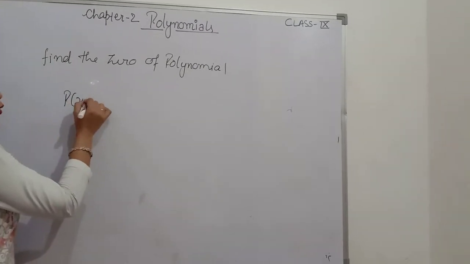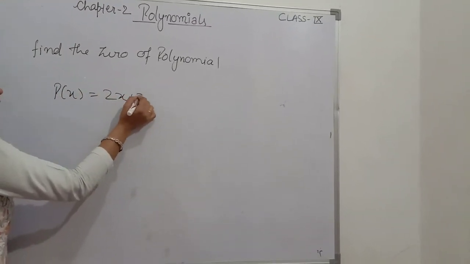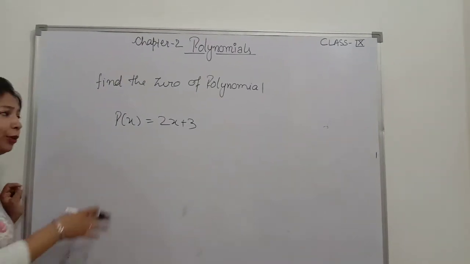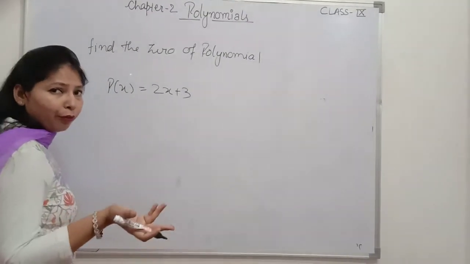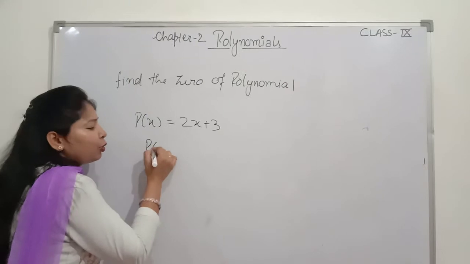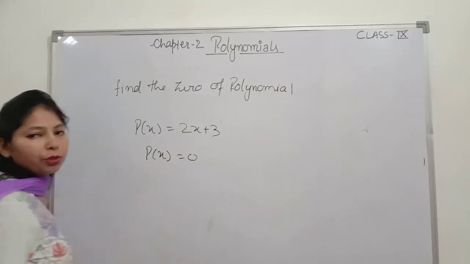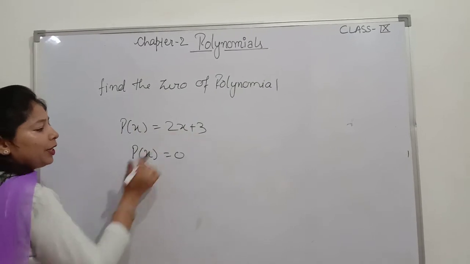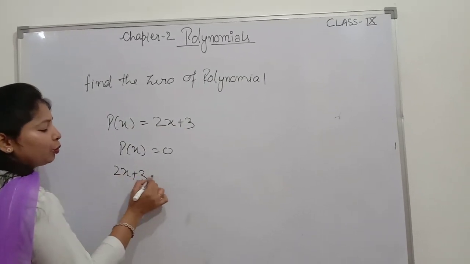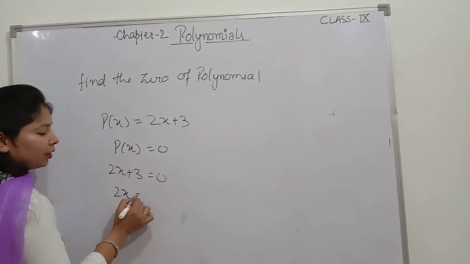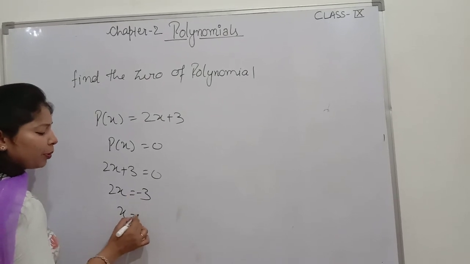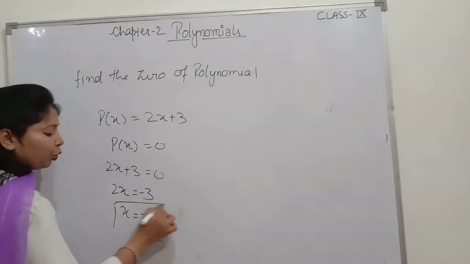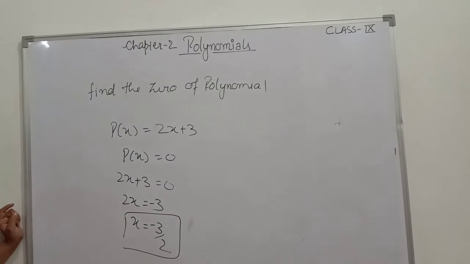If we have a polynomial 2x plus 3, how to find out the zero of the polynomial? Whenever you have to find the zero of a polynomial, the method is you have to equate p(x) equal to 0. आपको p(x) को 0 के इक्वल करना है. Now this is p(x): 2x plus 3 is equal to 0. Now this becomes x is equal to minus 3 by 2. So this is the zero of the polynomial.